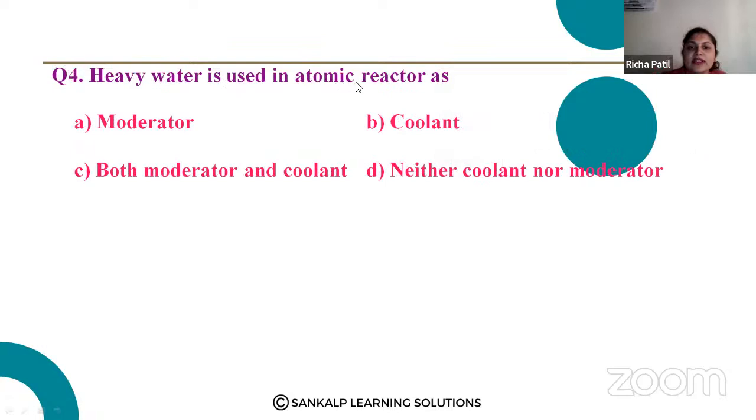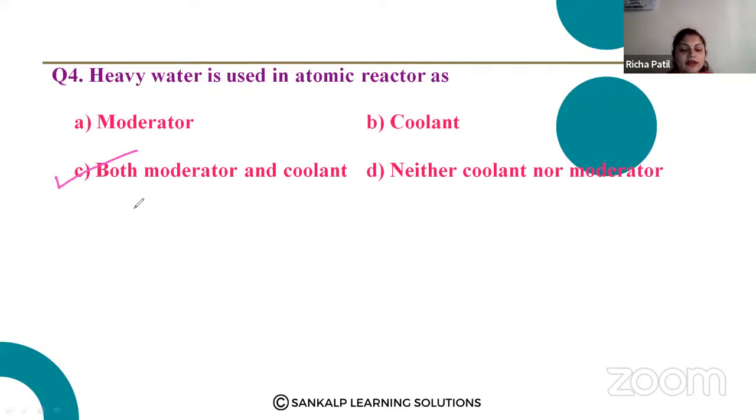Heavy water is used in atomic reactors as a moderator. It acts both as moderator as well as coolant.